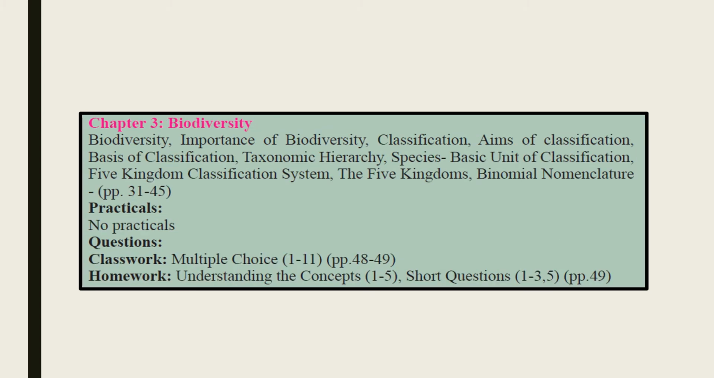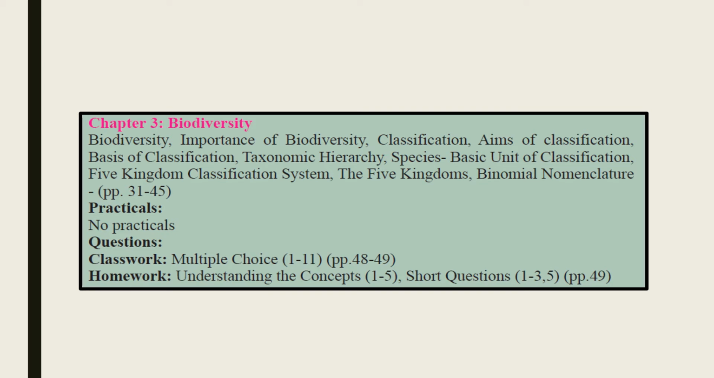Chapter number 3, which is Biodiversity. This chapter is from page number 31 to page number 40, and the topics which we will cover are biodiversity, classification, aims and principles, then species, which is on page number 34, taxonomic hierarchy on page number 35, then the history of classification. From the history of classification, the 2 kingdom and 3 kingdom classification systems are not included. Only the 5 kingdom classification system is included, and we are supposed to do these 5 kingdoms in detail. The status of virus is on page number 39, and binomial nomenclature goes till page number 40.